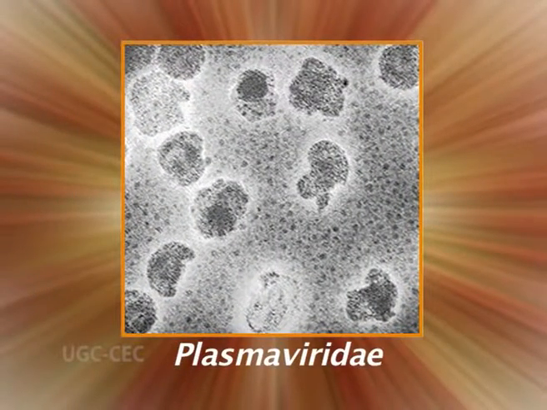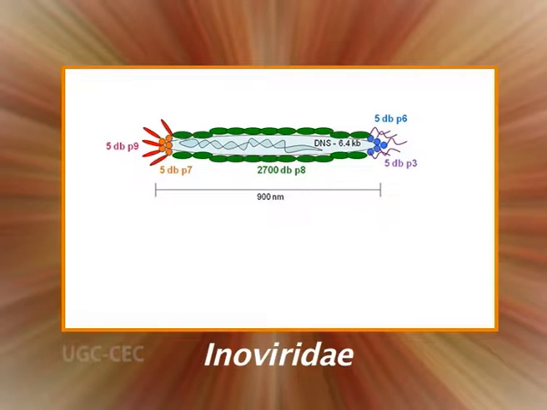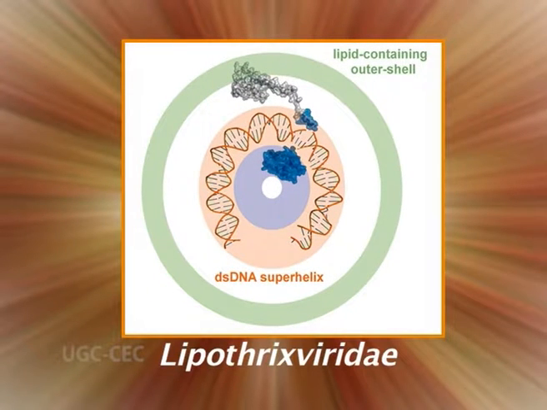Plasmaviridae includes phages with double-stranded DNA that are covered by a lipoprotein envelope and therefore can be called a nucleoprotein granule. The Inoviridae family includes phages that are long, rigid or flexible filaments of variable length and have been classified by particle length, coat structure and DNA content. The Lipothrixviridae phages are characterized by a combination of a lipoprotein envelope and rod-like shape.